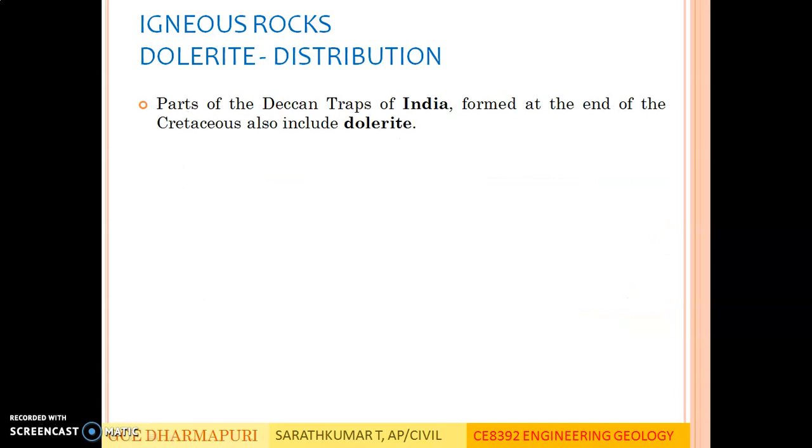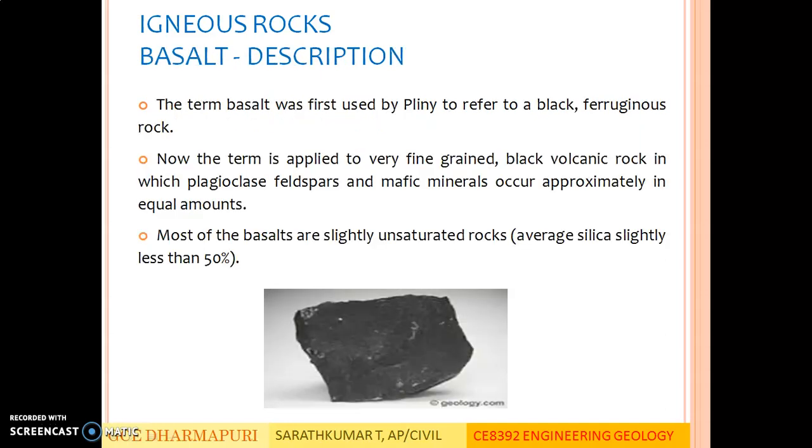Distribution of dolerite. Parts of the Deccan Traps of India, formed at the end of the Cretaceous, also include dolerite. So dolerites mostly occur in India in the Deccan Traps. The next igneous rock we are going to see is basalt.